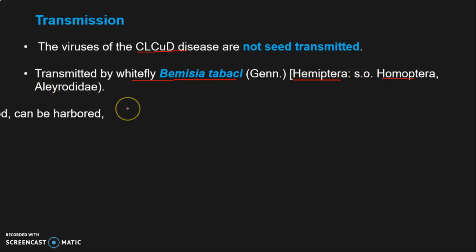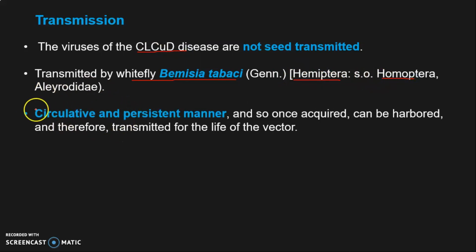And the transmission is in a circulative and persistent manner. It means that the virus goes into the Bemisia tabaci and circulates and persists. From acquisition to transmission takes much time, but once acquired, it can remain in the vector, and the vector Bemisia tabaci can transmit it for its whole lifetime.